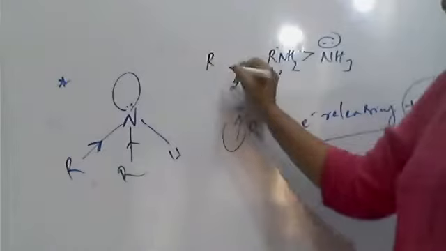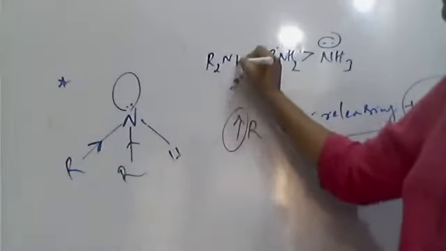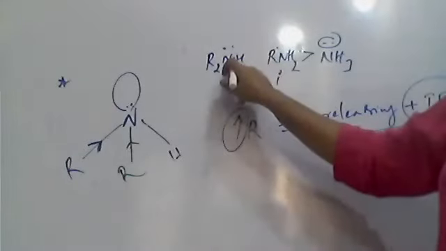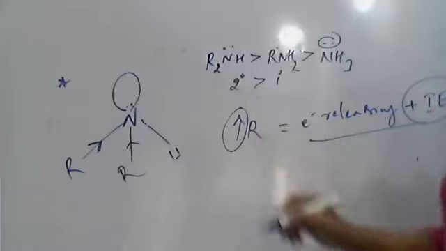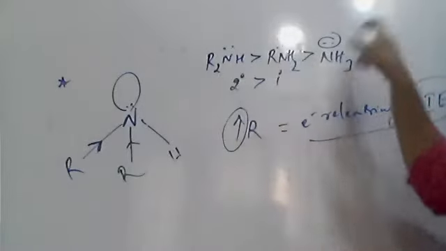The secondary amines, R2NH, will have more electron density on nitrogen than the primary amines. So therefore they are stronger basic in nature than primary amines and ammonia.